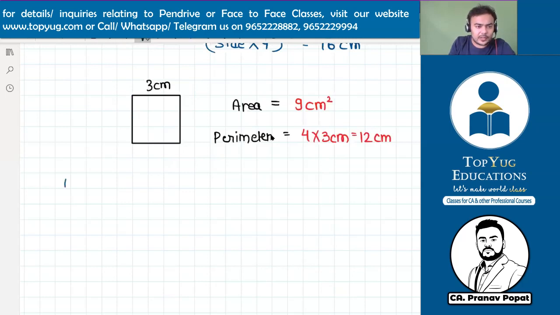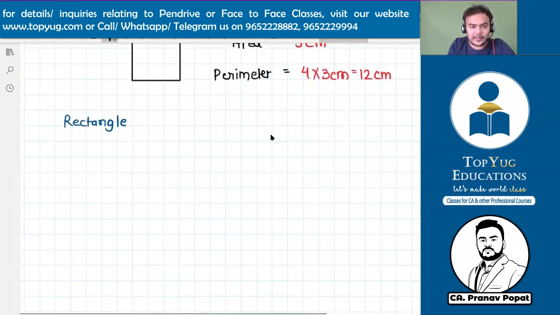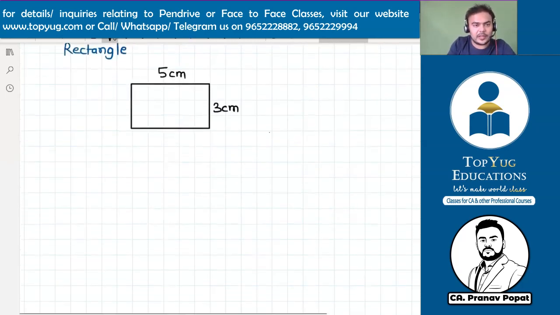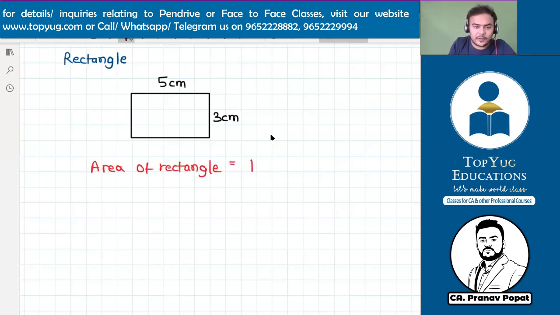Now let's come to rectangle. Now I'm making a rectangle. You need to answer me the area. This is 5 centimeter this side and 3 centimeter this side. What should be the area of the rectangle? Sir, area of rectangle is equal to length into breadth.